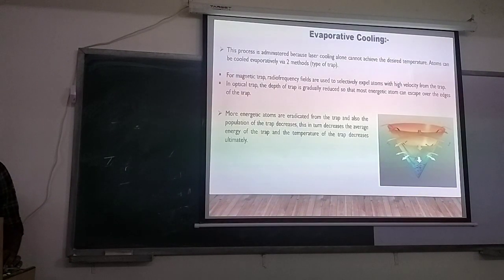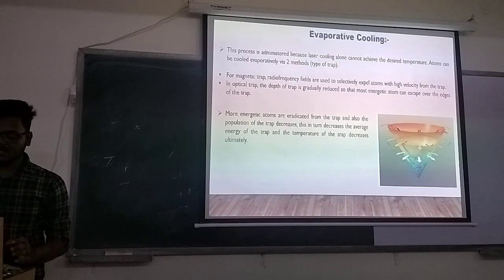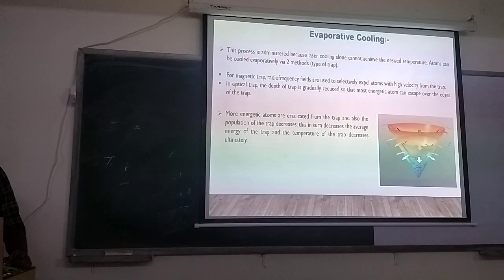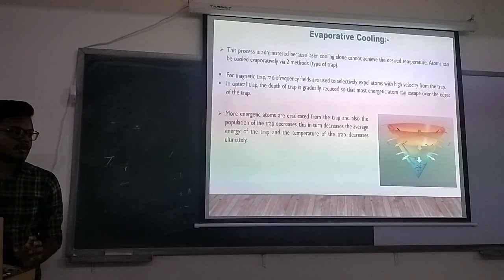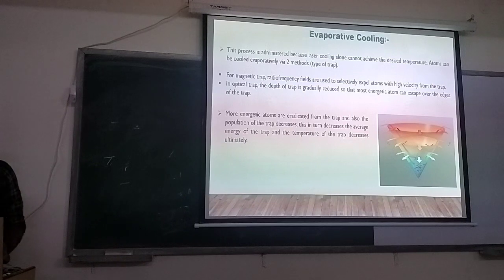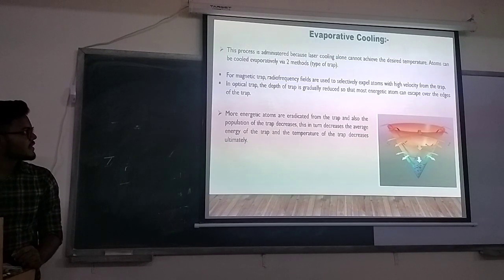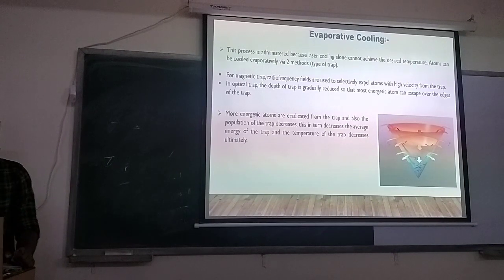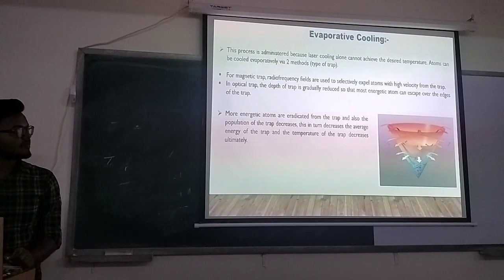Then evaporative cooling. This process is administered because laser cooling cannot achieve the desired temperature. Atoms can be cooled by two methods, depending on the type of trap. First, the magnetic trap, which we already discussed previously, but here slightly different. Radio frequency waves are used to selectively expel high velocity atoms from the trap.